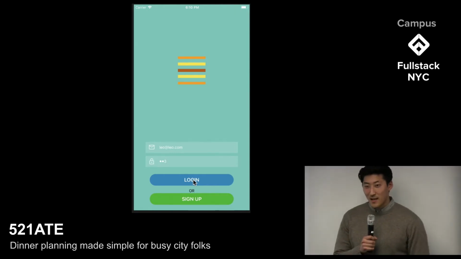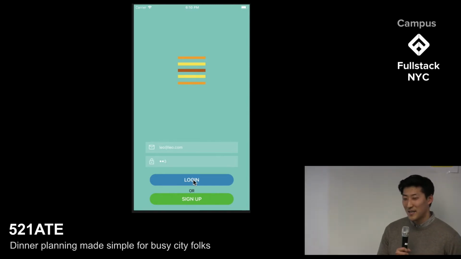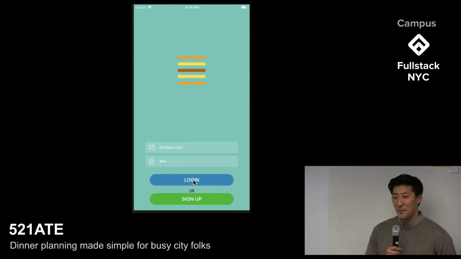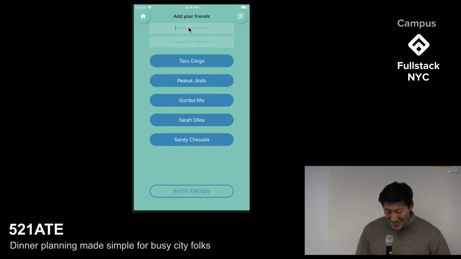Thanks, Jason. It's Monday after work at Times Square, and Leo lands on our homepage. He wants to get dinner with his friends, Gumbo, Peanut, and Taco, but they're in different parts of the city. So he plans an event by clicking on the Create Event button, and invites his friends to dinner from the friends list.